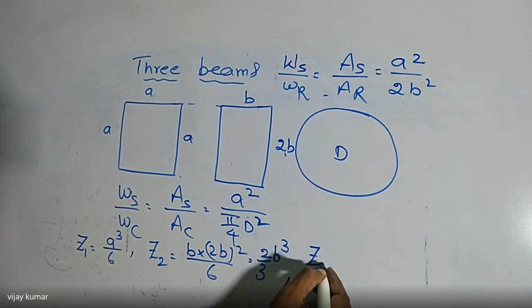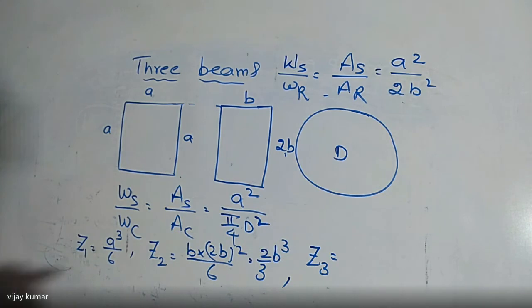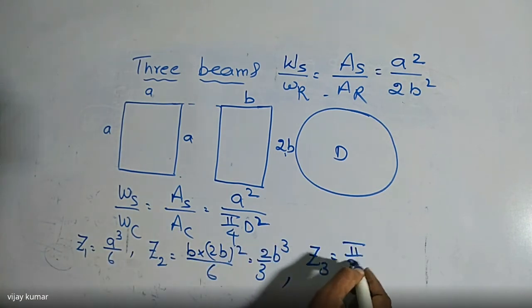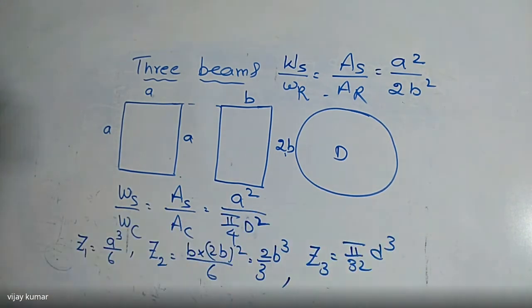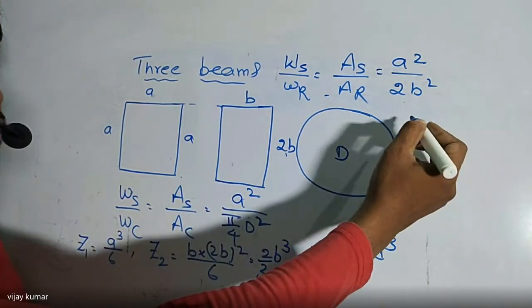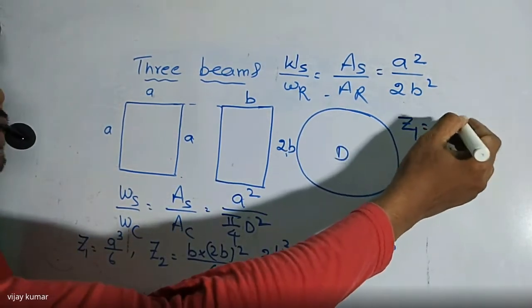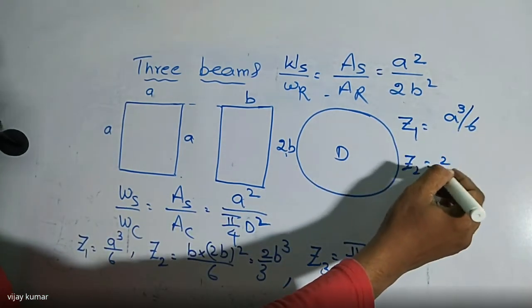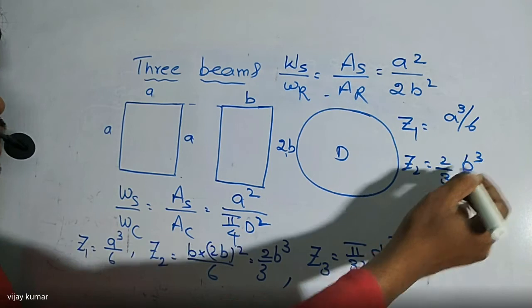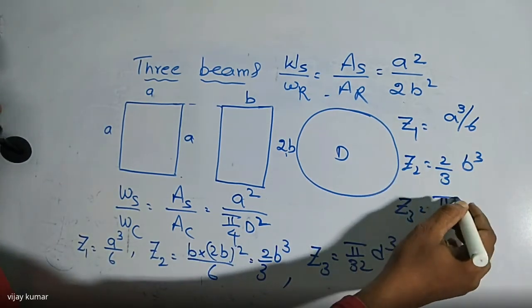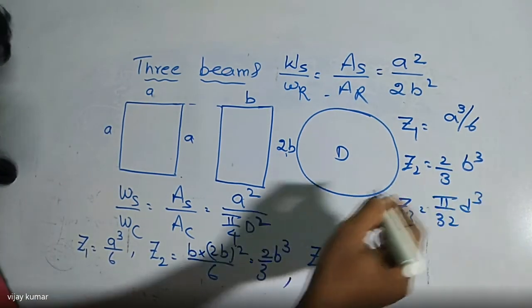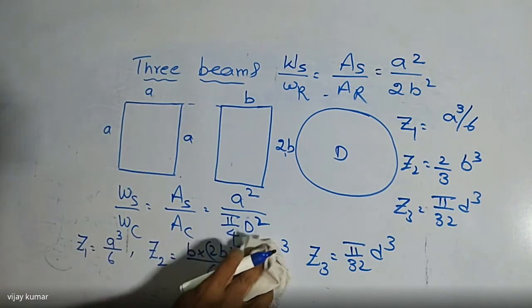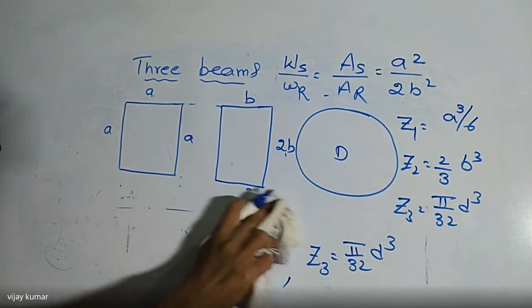What is the Z3 value here? Z3 value is nothing but pi by 32 into D power 3. I have already told you the I values and the Z values for different types of cross sections. So here Z1 is A power 3 by 6. Z2 is equal to 2 by 3 times B power 3. And Z3 is equal to pi by 32 into D power 3. So these are the values of Z1, Z2, Z3. Have you got it? Right.